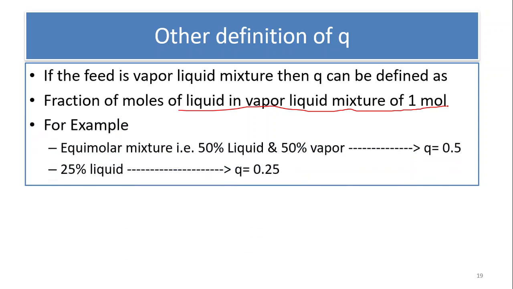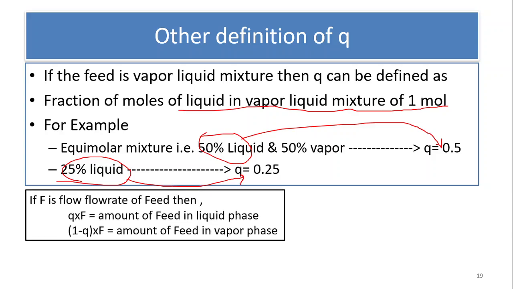What it means is that if there is an equimolar mixture of 50% liquid and 50% vapor, it means Q is equal to 0.5. And if it is 25% liquid, then Q will be equal to 0.25. So that is the meaning of Q for the vapor and liquid mixture. So that is very much useful.